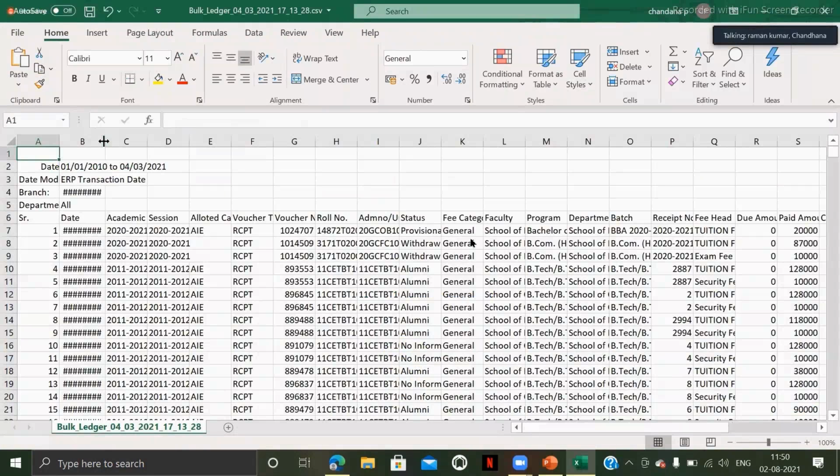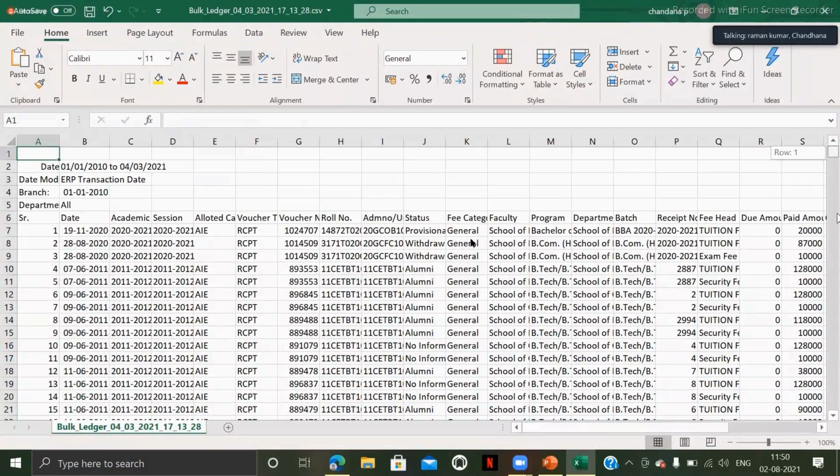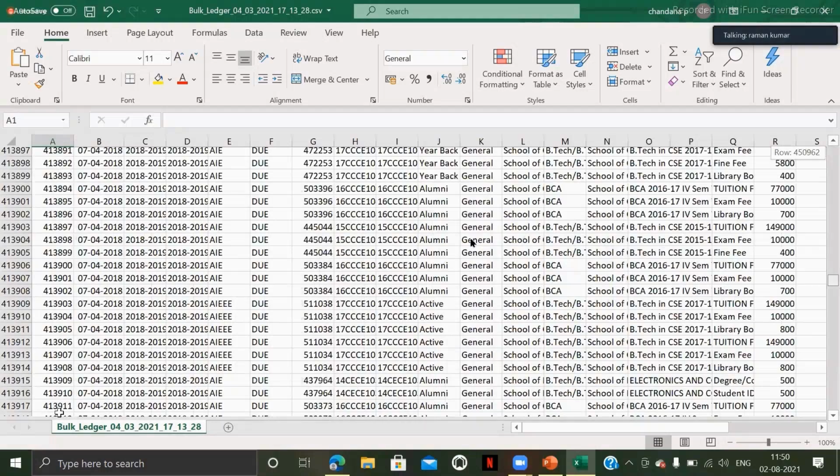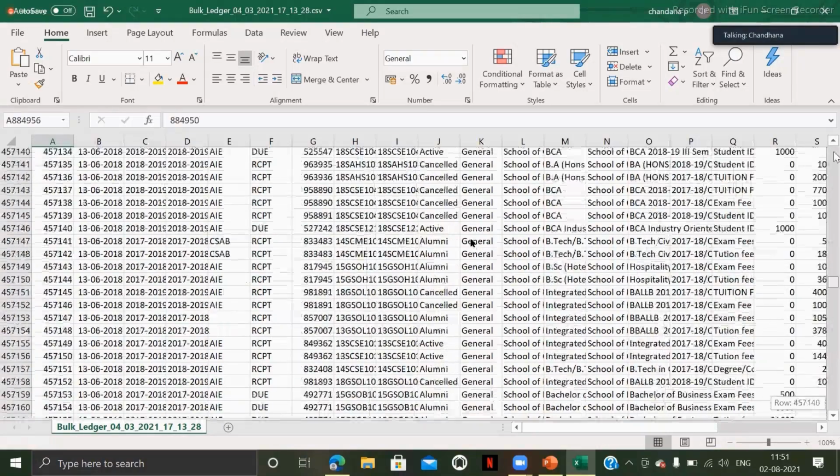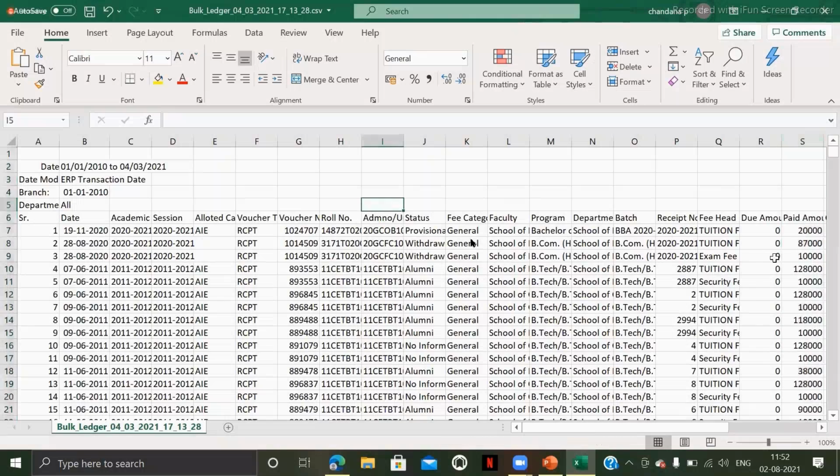1000 records. So let me just show you the count as well. So you can see here 8,84,950 records are there. So you should be able to create an input routine explaining about the parameters in the Excel so that it will be pretty much easier for you to understand the database as well. So these are the transactions of different students of some specific educational institution.